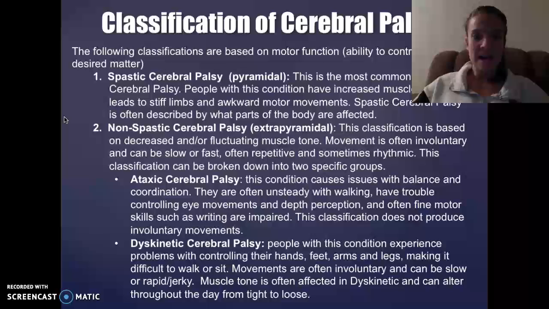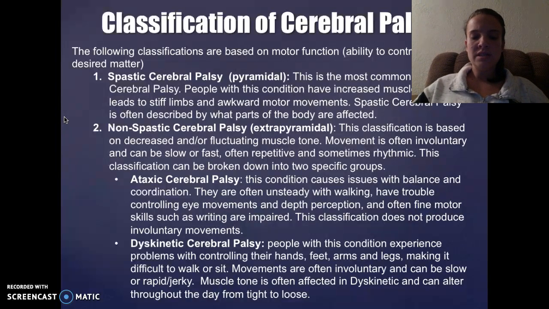The first one is ataxic cerebral palsy. This condition causes issues with balance and coordination. They are often unsteady with walking, have trouble controlling eye movements and depth perception, and often fine motor skills such as writing are impaired. This classification does not produce involuntary movements, though.